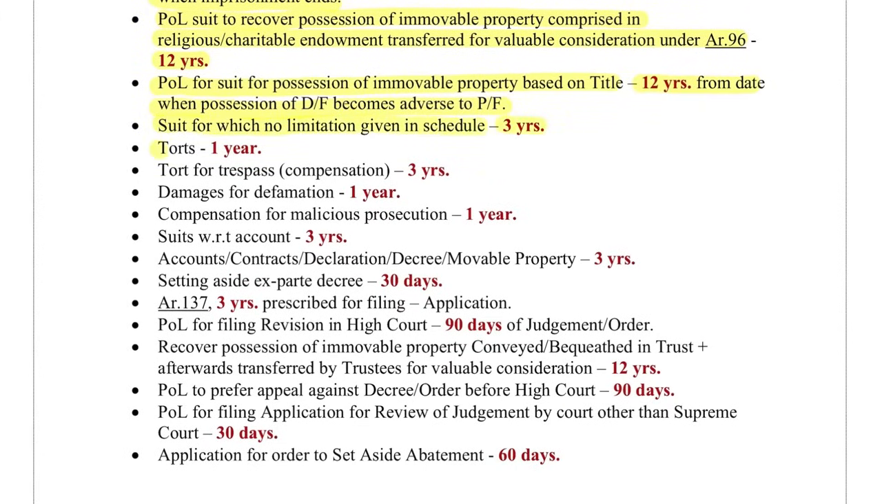Torts, 1 year. Tort for trespass or compensation, 3 years. Damages for defamation, 1 year. Compensation for malicious prosecution, 1 year. Suits with respect to account, 3 years. Accounts, contracts, declaration, decree, movable property, 3 years. Setting aside an ex parte decree, 30 days. Article 137, 3 years prescribed for filing.